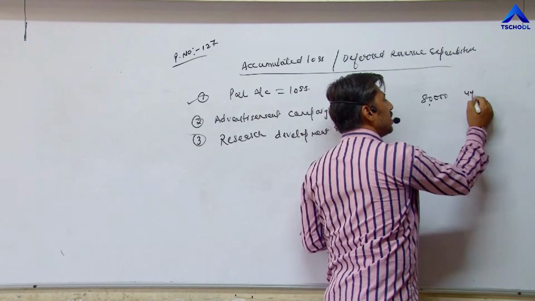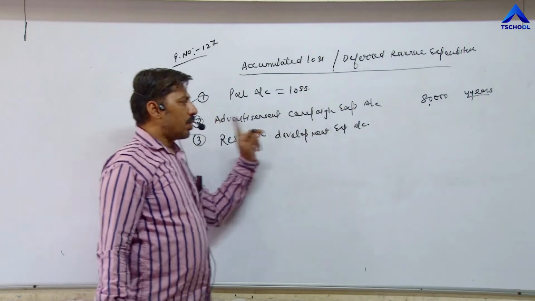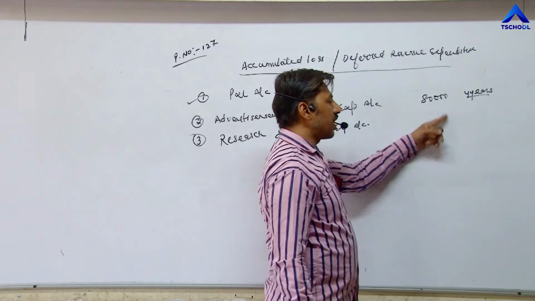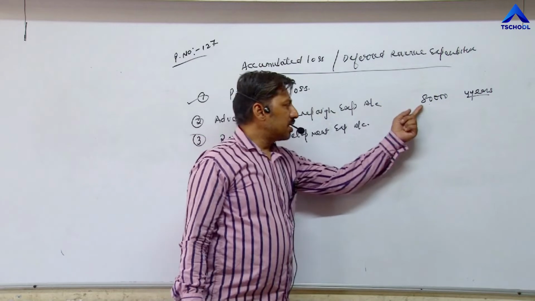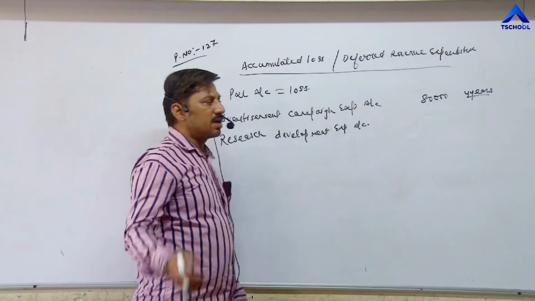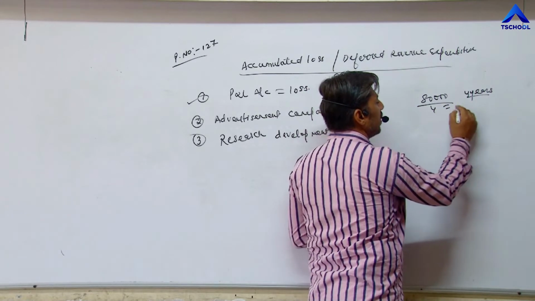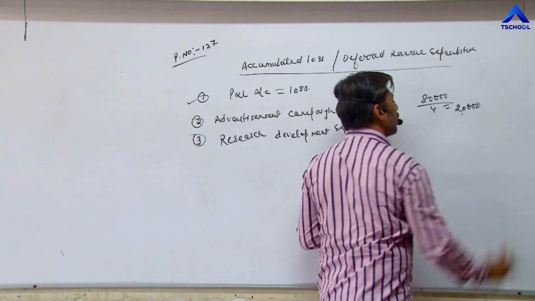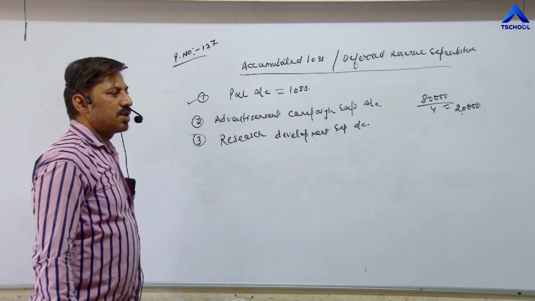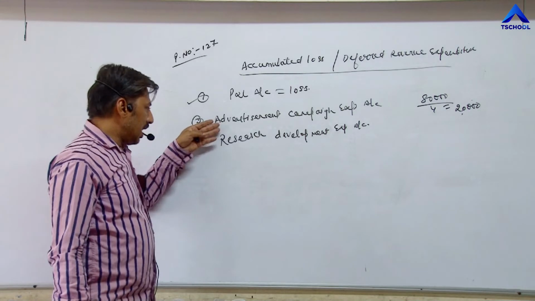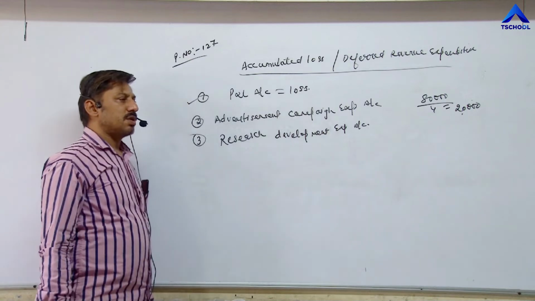Just assume that such type of expenditure is going to give benefit to this business unit for 4 years. In 1 year they have spent 80,000 rupees for advertisement in one accounting year, but such expenditure is going to give benefit for many years. In our example, it is going to give benefit for 4 years, which means every year it is going to give benefit of 20,000 rupees to business. This is called deferred revenue expenditure. And such advertisement campaign expenditure and research development expenditure are called deferred revenue expenditure.